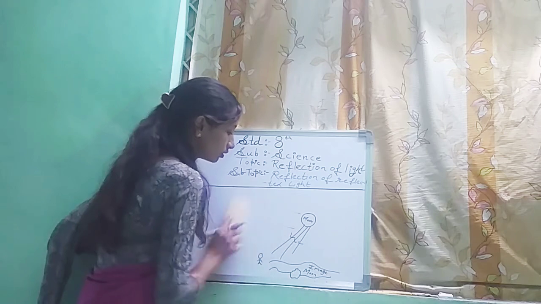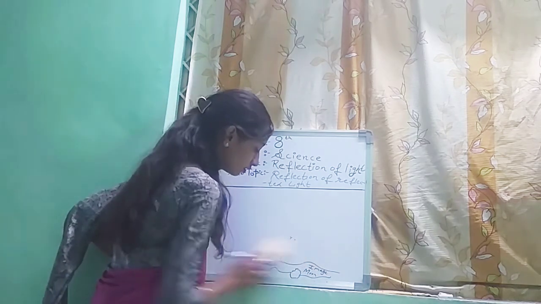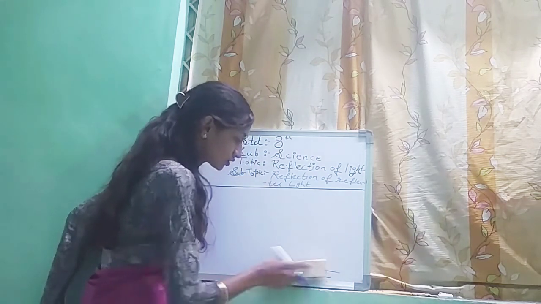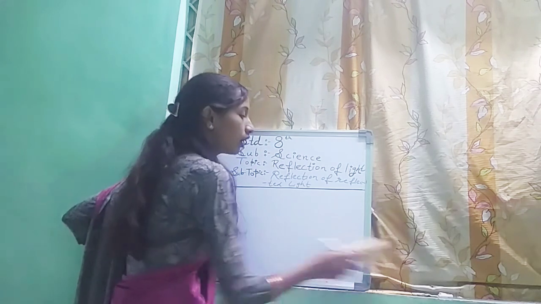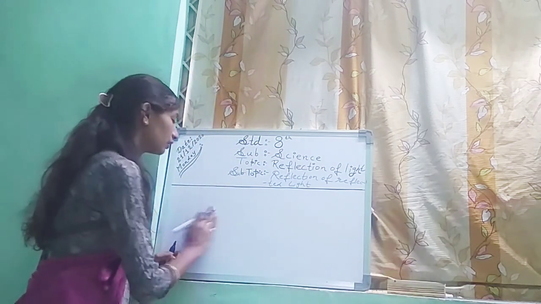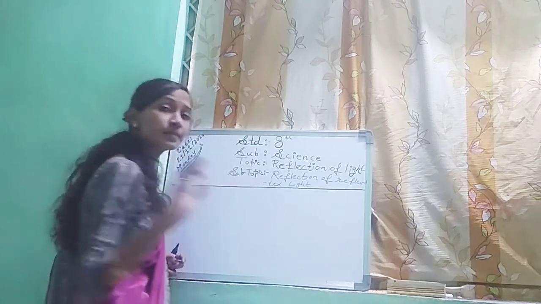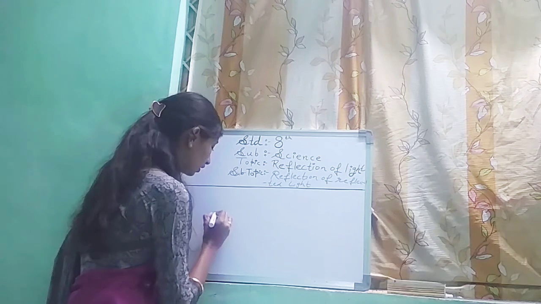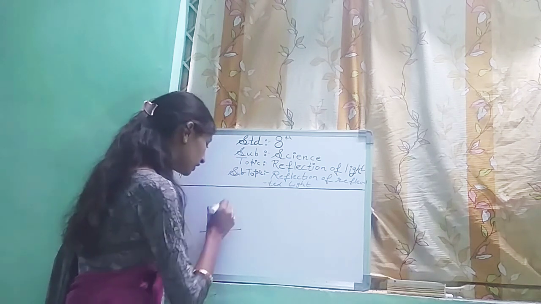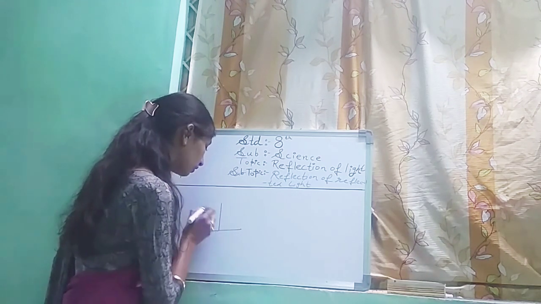Okay. So as we have seen, reflection has taken place several times. Here the simple term is, when we will see that diagram again.